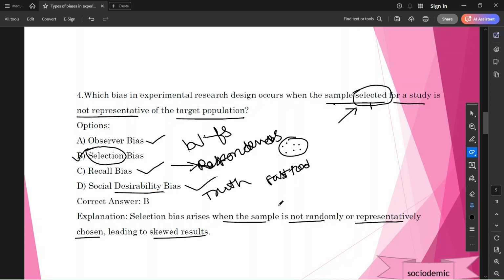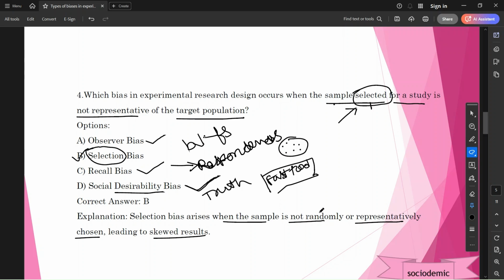But they are actually consuming fast foods, and they give a different answer because of social desirability. Society is expecting a good answer, so they think otherwise about giving a correct answer. That is called social desirability bias. So selection bias arises when the sample is not randomly or representatively chosen, leading to skewed results.